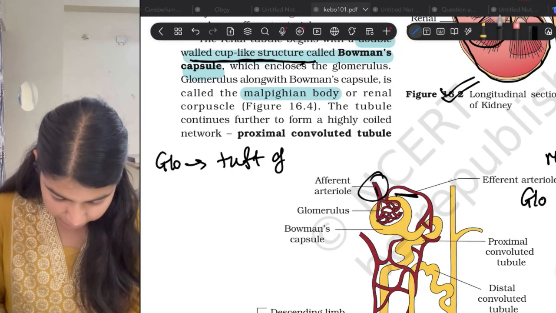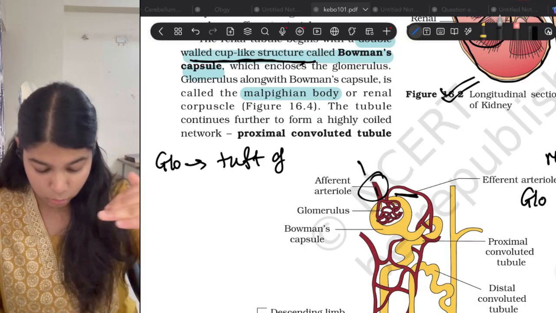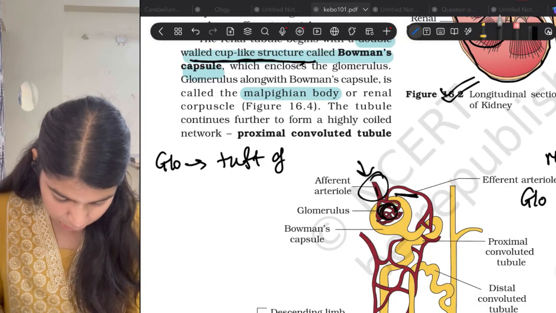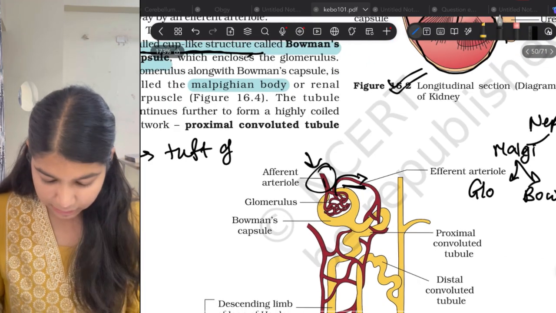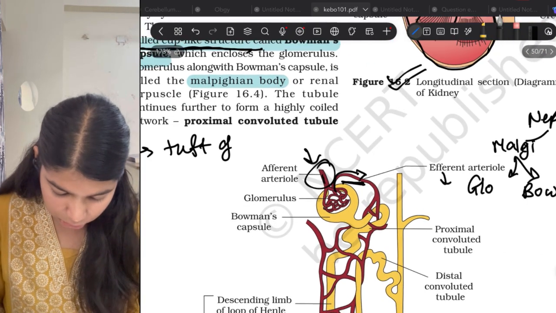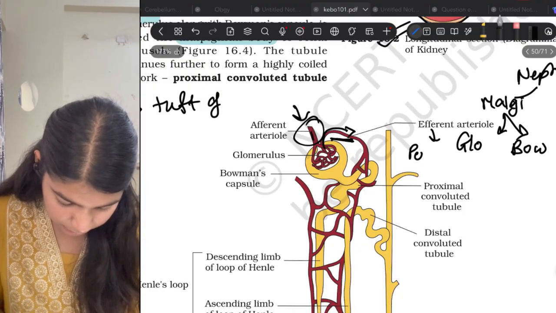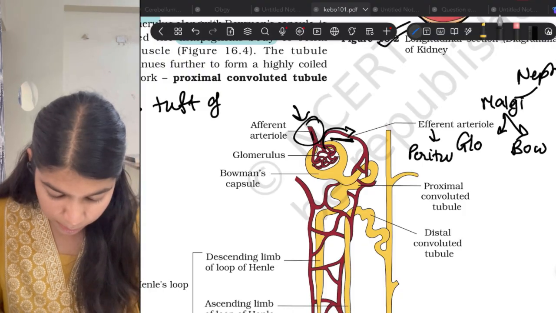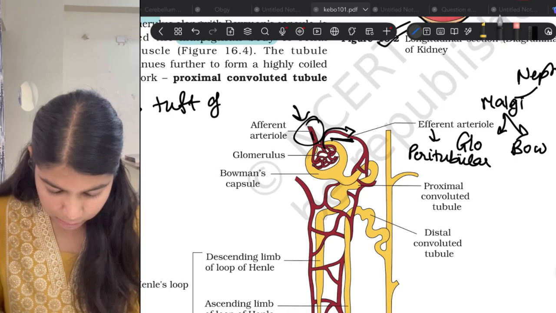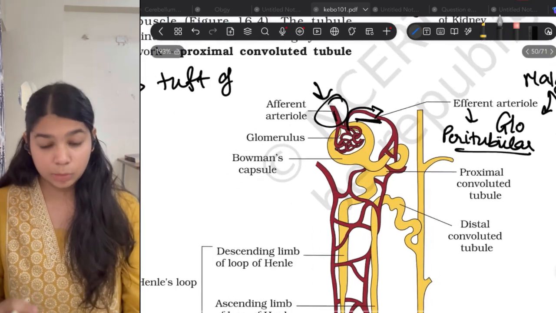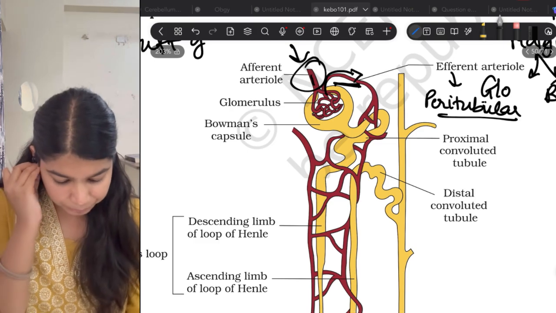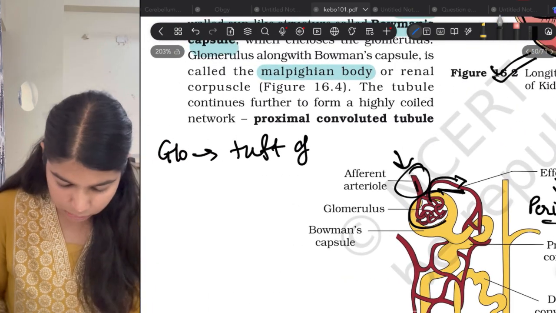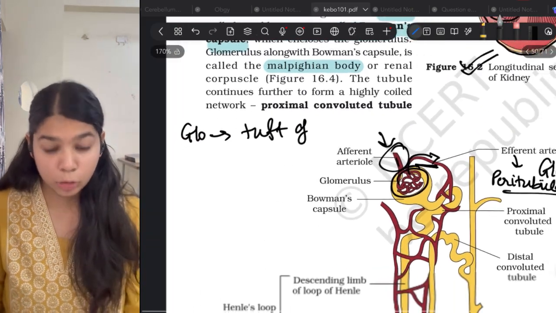So you can see afferent arteriole comes, afferent means blood is coming through it. Blood comes here through the afferent arteriole, it becomes a tuft and then leaves through the efferent arteriole. This efferent arteriole further forms peritubular capillary, and this peritubular capillary further drains into the renal vein. Okay, so this tuft is nothing but the glomerulus.